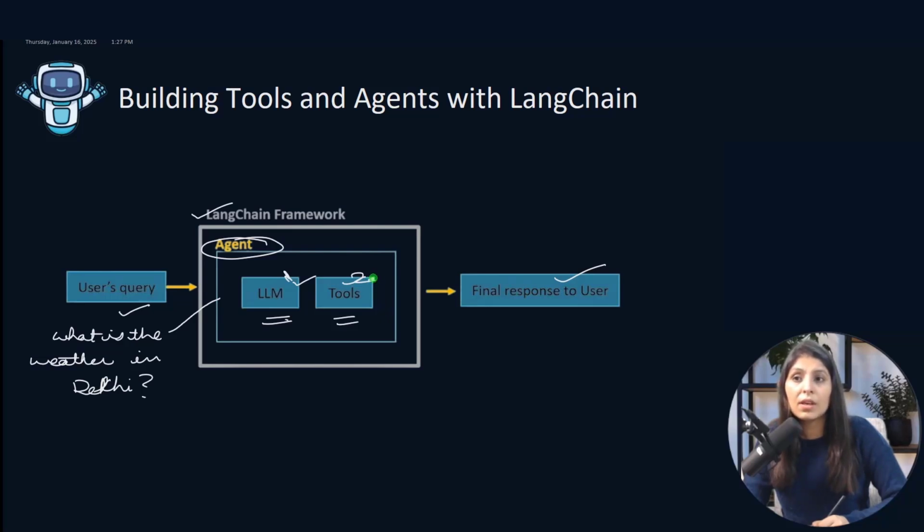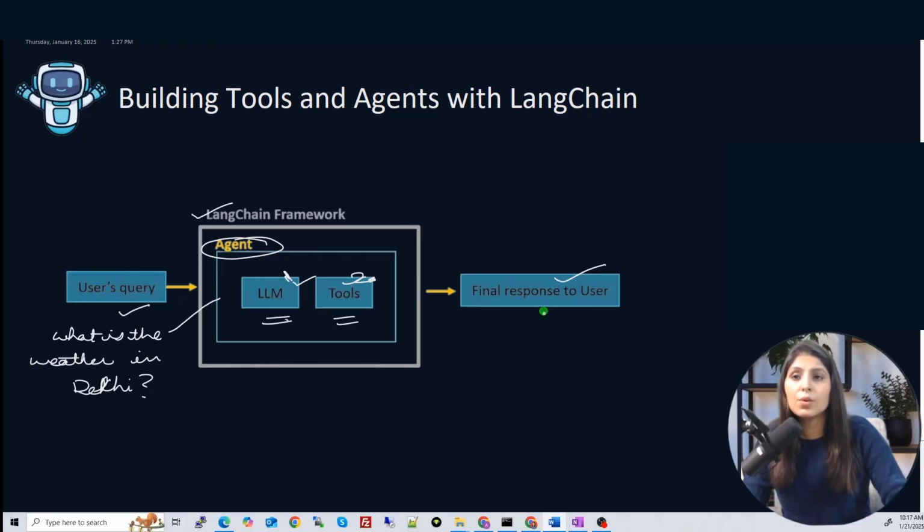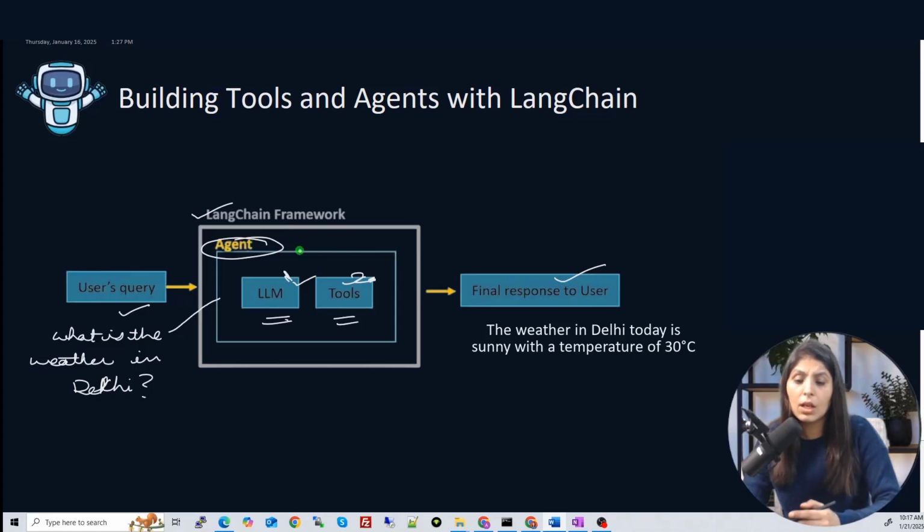Then this tool will give us raw data, right? Then that raw data will go to the LLM again, and the LLM will present it in a user-friendly way. It will give you a final response such as, the weather in Delhi today is sunny with a temperature of 25 degrees. Here you will see that LLMs and tools are getting used together in an agent. Now let's see the practical implementation. Today we will build multiple agents using different tools, and we'll see how each tool works.